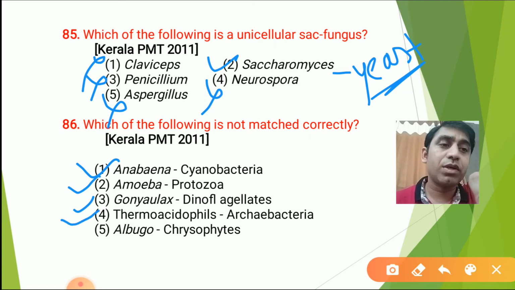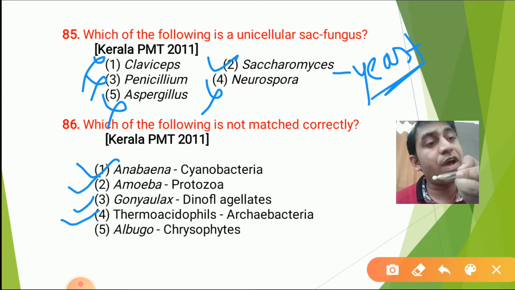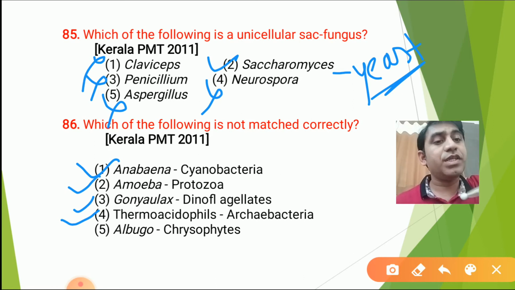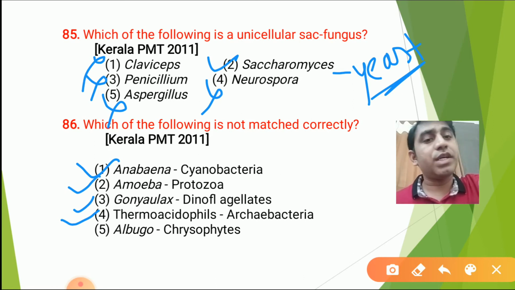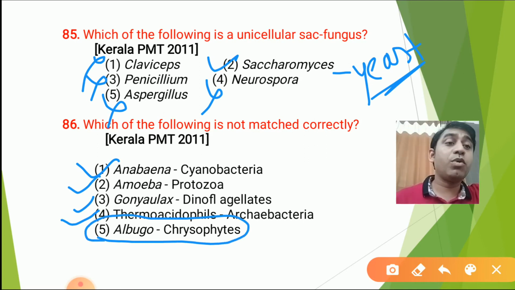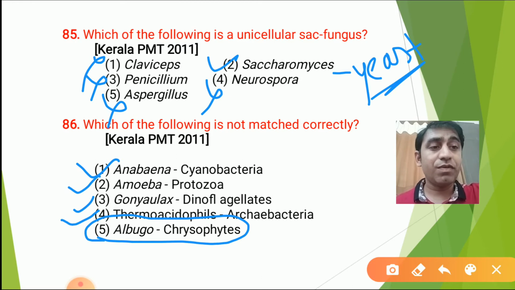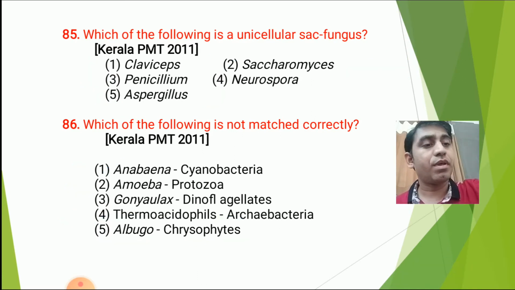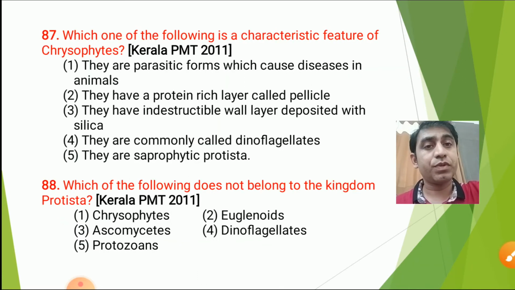This is also correct because Archaebacteria live in extreme, harsh conditions. So thermo means heat, acido means acid, and phile means attraction. These microbes can survive in extreme heat. Albugo is a chrysophyte. This is not going to match because Albugo is a fungus. It is not a chrysophyte. We know what is meant by chrysophyte. Chrysophyte is nothing but the golden algae. Next question. Question number 87.